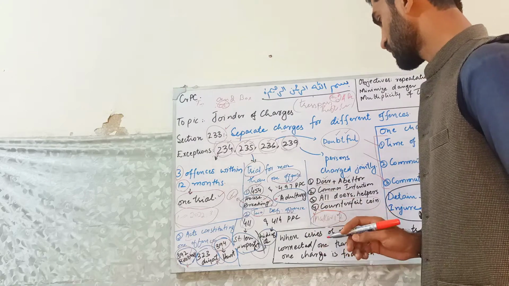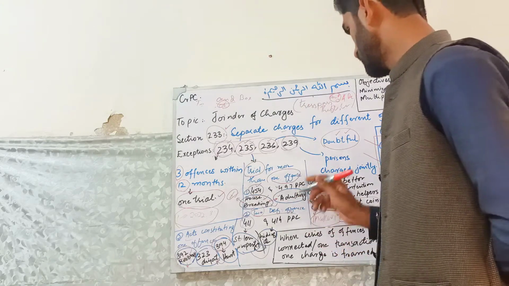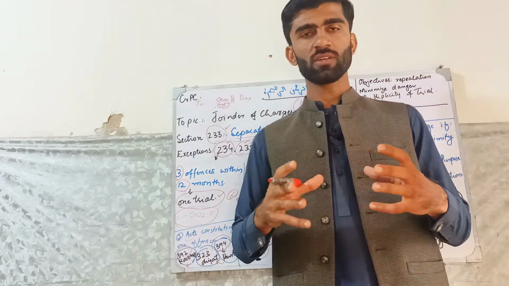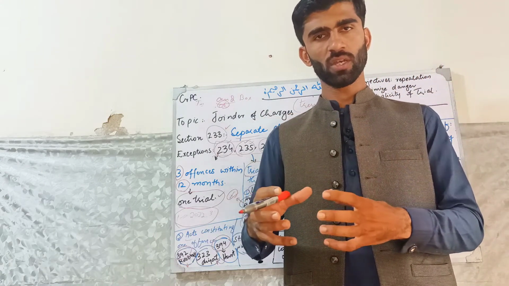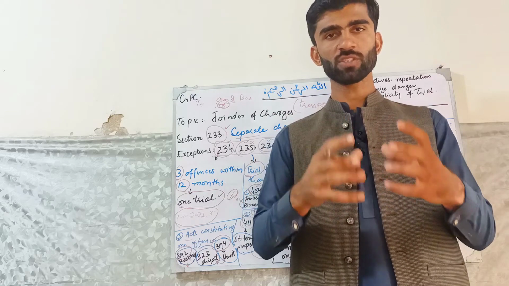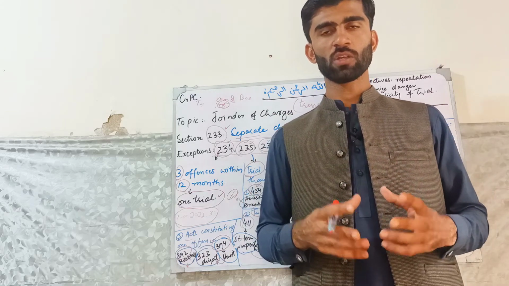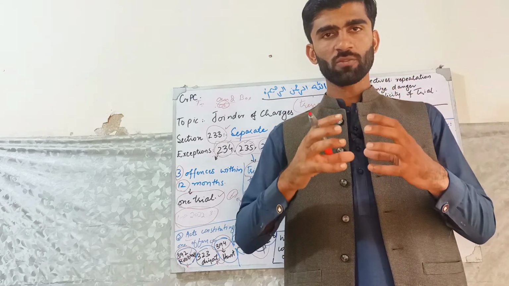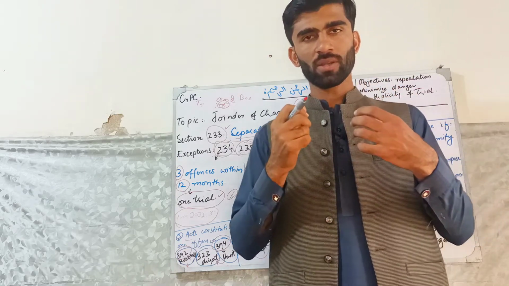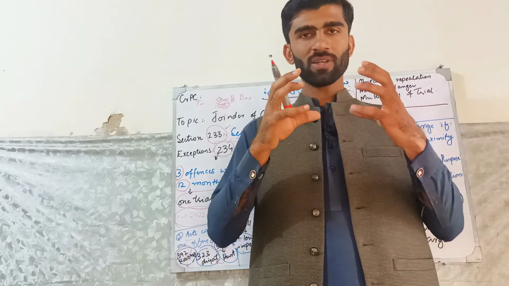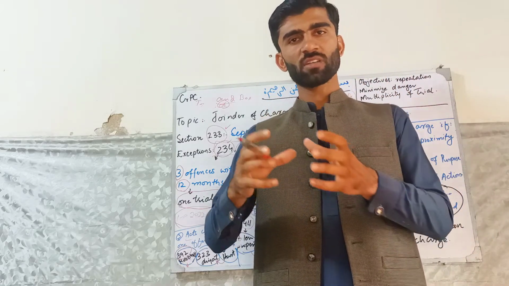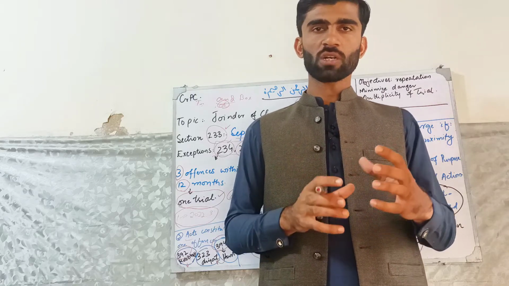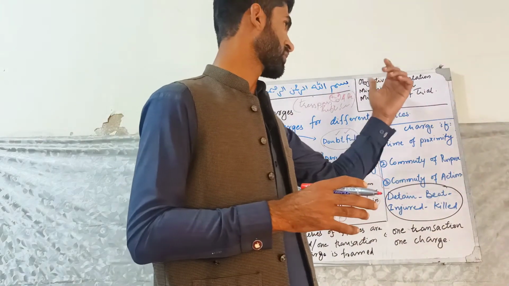Now, last comes section 240. It says that if there are three different charges on a person, and the person is convicted on one charge and two charges are not proved, then those two charges will be withdrawn. If a person is convicted for one charge and the other charges are not proved, the other charges will be withdrawn.